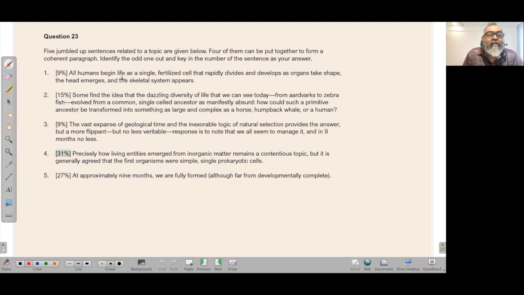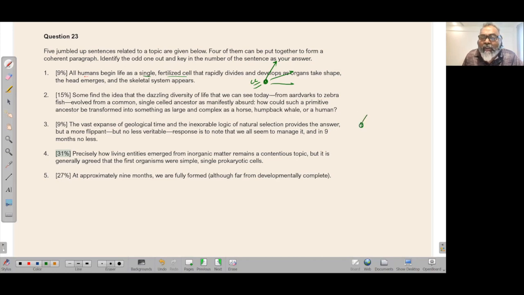All human beings begin life as a single fertilized cell that rapidly divides and develops as organs take shape, emerge as skeleton. Some find the idea that the dazzling diversity of life that we see today, from aardvarks to zebras, evolved from a common single cell ancestor as manifestly absurd.